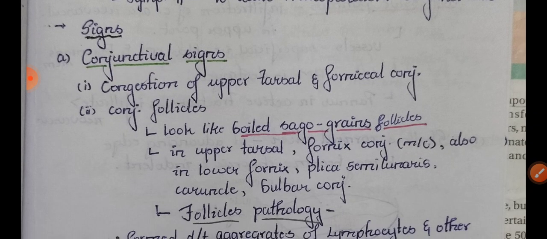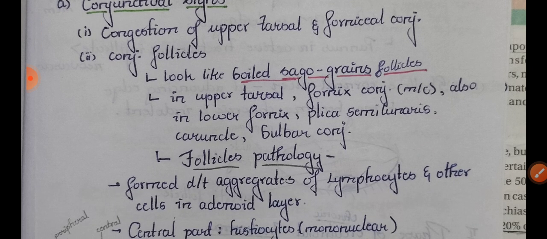Now coming to the conjunctival signs seen in active inflammatory trachoma. There is congestion of the upper tarsal and fornicial conjunctiva, and follicles are seen on the conjunctiva. They look like boiled sago grains. They are seen in the upper tarsal conjunctiva and the fornicial conjunctiva most commonly, and also in the lower fornix, plica semilunaris, caruncular or bulbar conjunctiva.